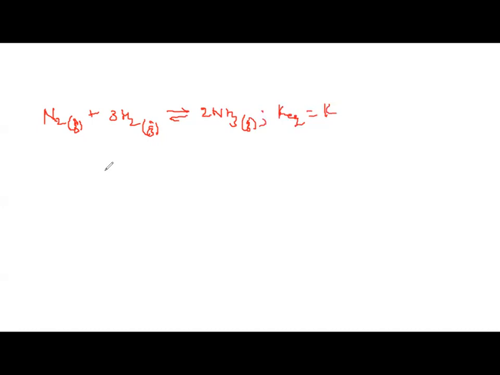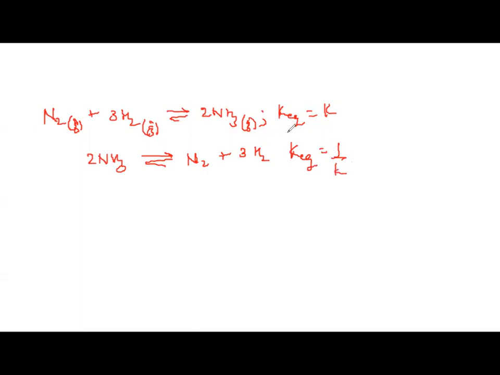And they have asked for 2NH3 gives N2 plus 3H2. So what they have done, simply they have reversed the reaction. Therefore, the new equilibrium constant will be 1 by K.